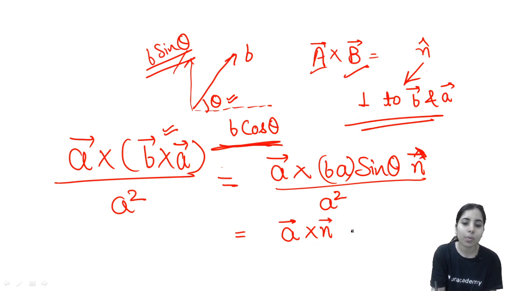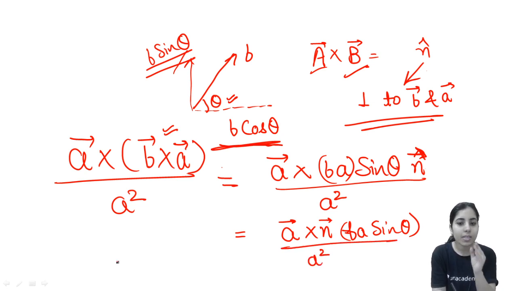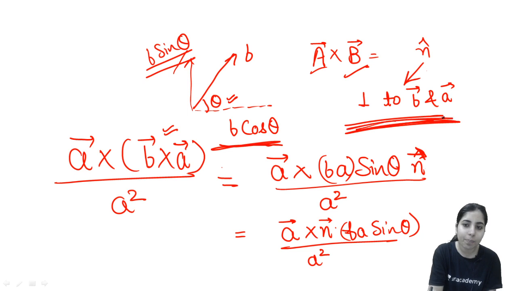If I talk about these two things, what will you get? Let's also write the rest of the terms. B A sine theta upon A square. So A cross n, what is A, and what is n? You already know the n vector is perpendicular to A and B both.